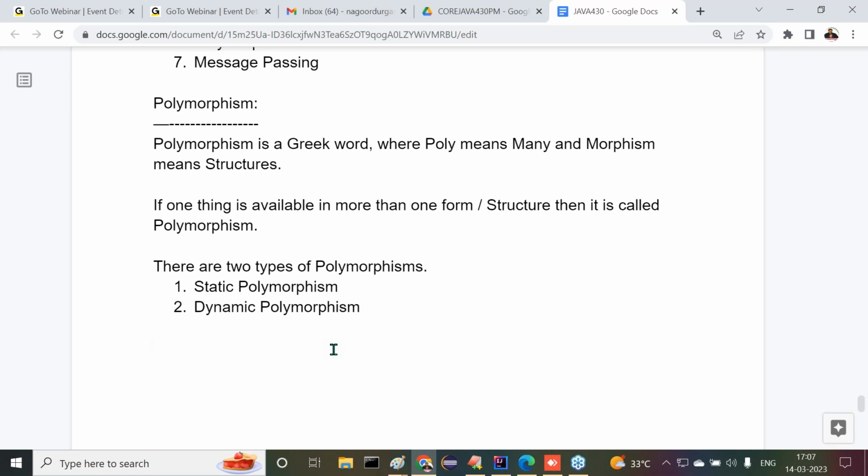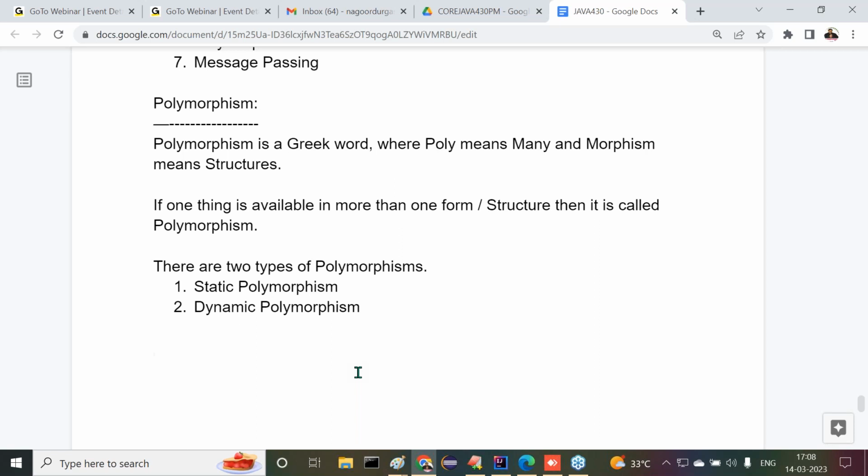Understand it: wherever we get static, by default we can think of it as compilation time. Wherever the word dynamic comes, we can think of it as runtime, execution time. Clear or not?